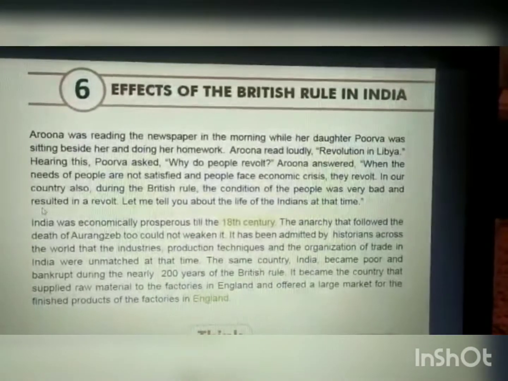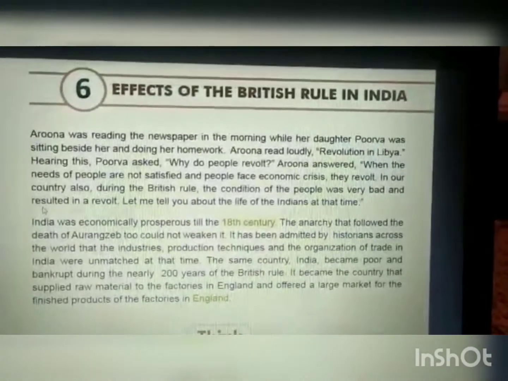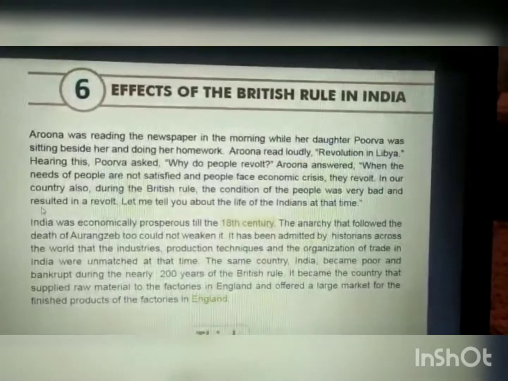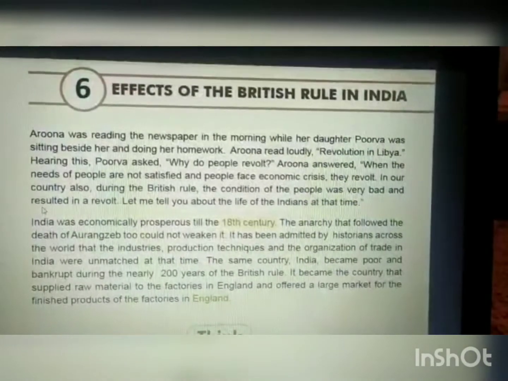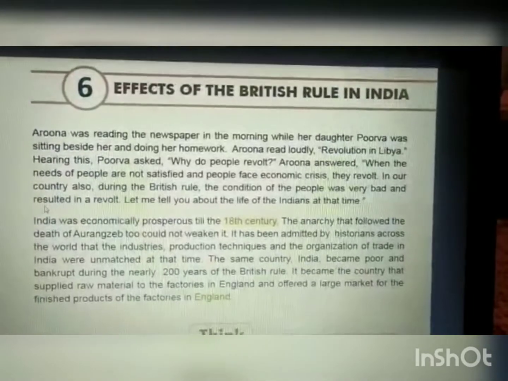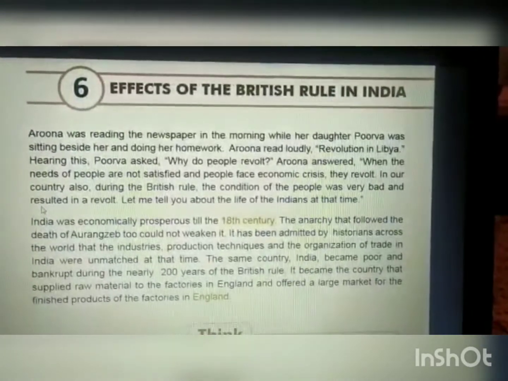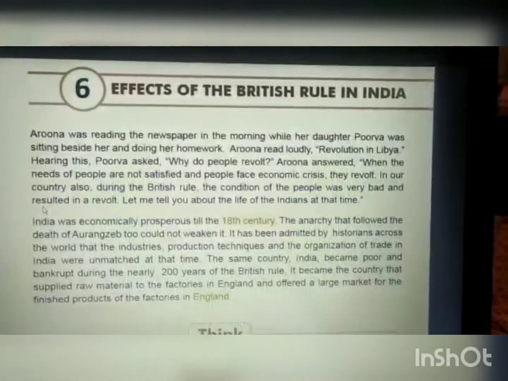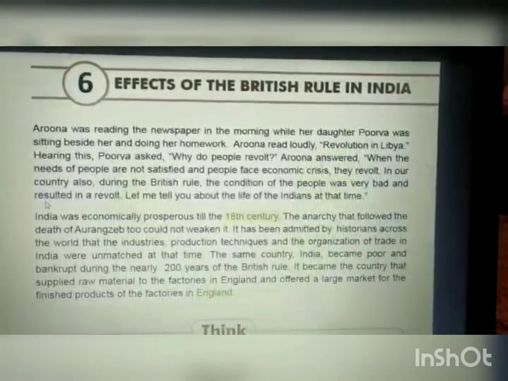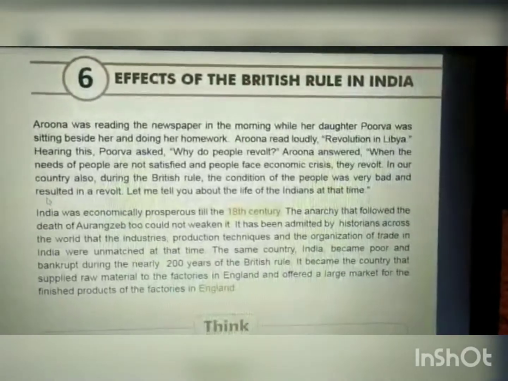So now let's start. Aruna was reading the newspaper in the morning while her daughter Purva was sitting beside her and doing her homework. Aruna read loudly, "Revolution in Libya." Hearing this, Purva asked, "Why do people revolt?"